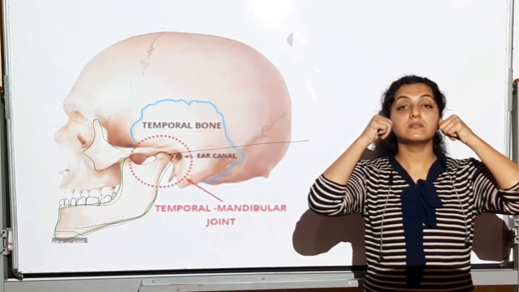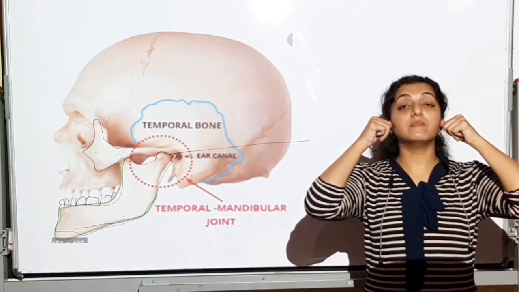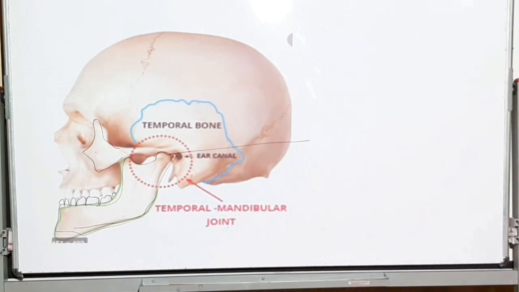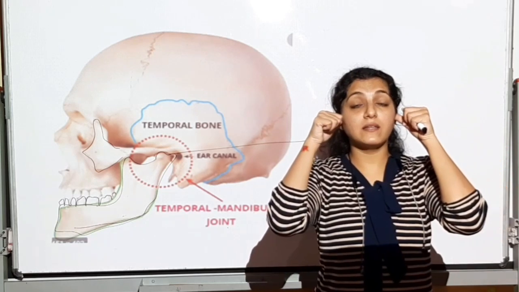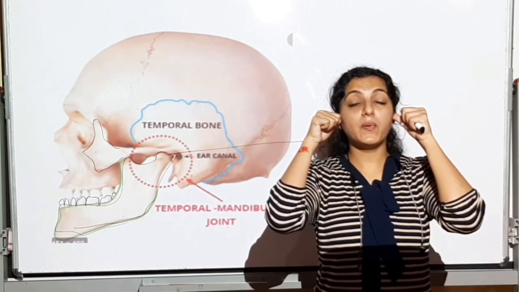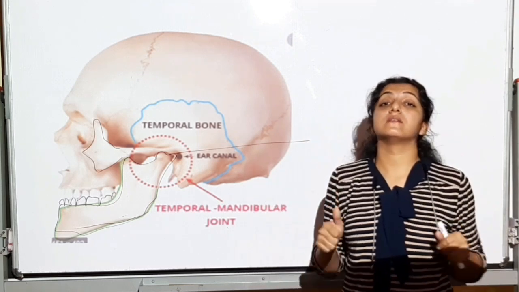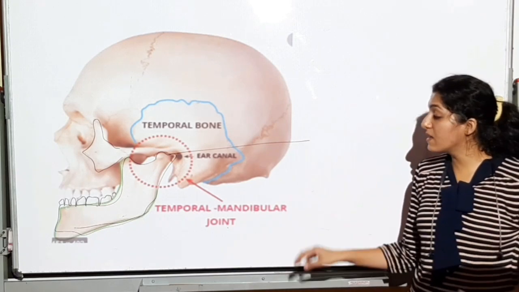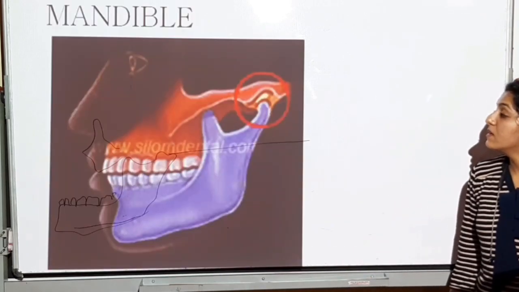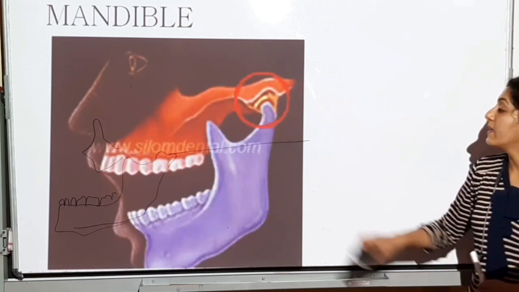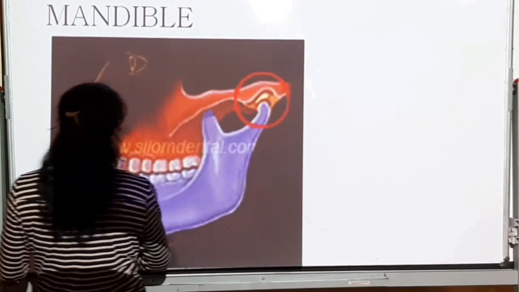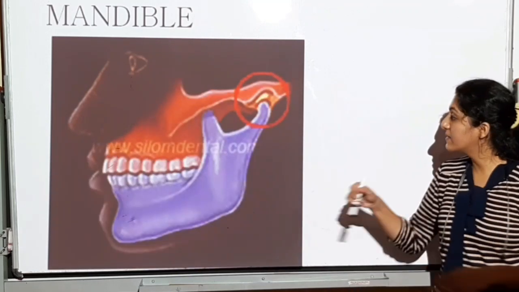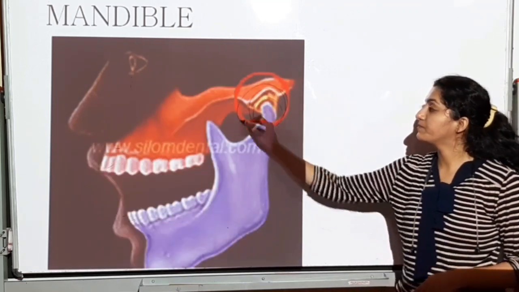You will feel this temporomandibular joint. You will feel the movement over here. So just do it and see so that you understand. ये खोल के देखो मुंह. Open, close. So you will feel the movement of the temporomandibular joint over here. All right, and this mandible is a single bone. It's the only movable joint in the skull, that is in the cranium and the facial bone. See, open, close. When you open and close, you can feel this movement over here, this which I was speaking. Okay, so mandible.